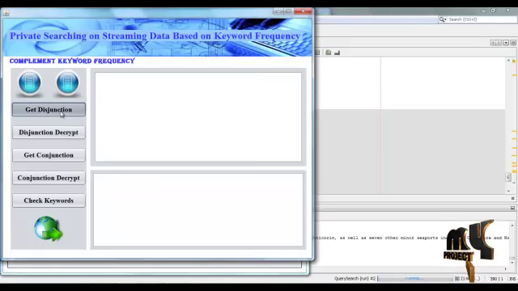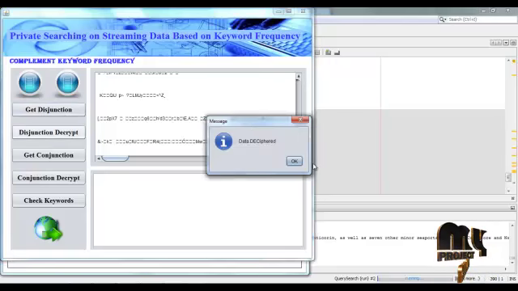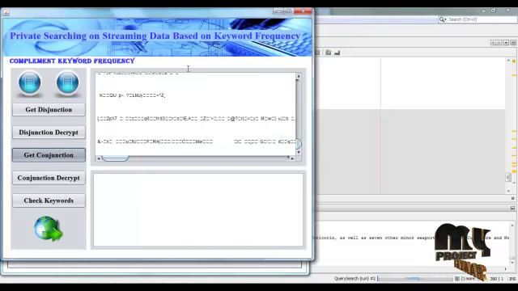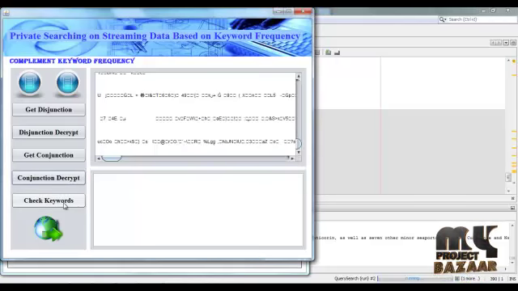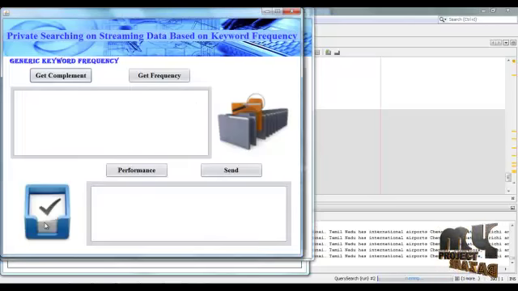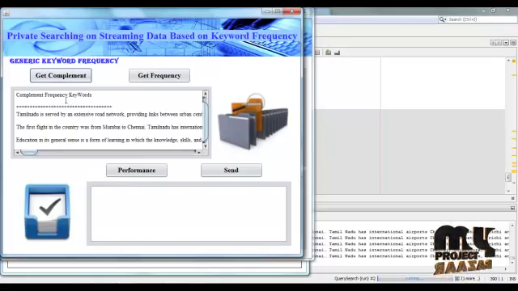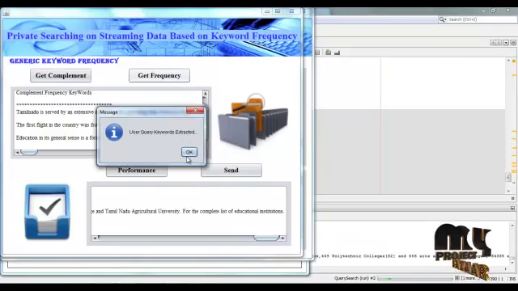Get disjunction document. Here the documents can be retrieved, and disjunction decrypts the document. OK. Then the conjunction document is retrieved here, and conjunction decrypts the document. OK. Then check keywords using the disjunction and conjunction matching documents, and apply some FHE technique to retrieve the complement keyword frequency documents. Then next, this is the generic keyword frequency. Get complement. Here the complement keyword frequency document is retrieved, and get the generic keyword frequency document; user query keywords extracted.